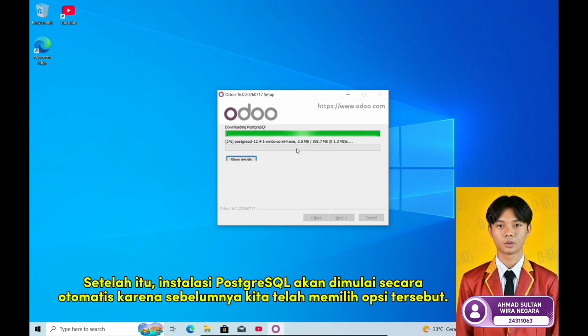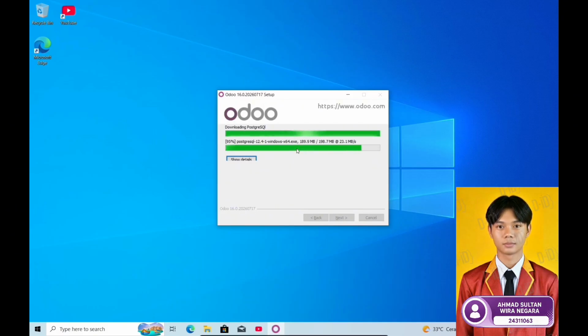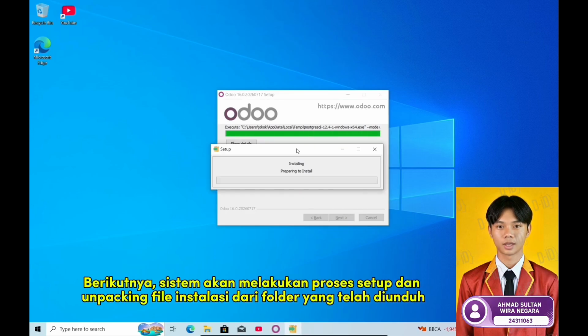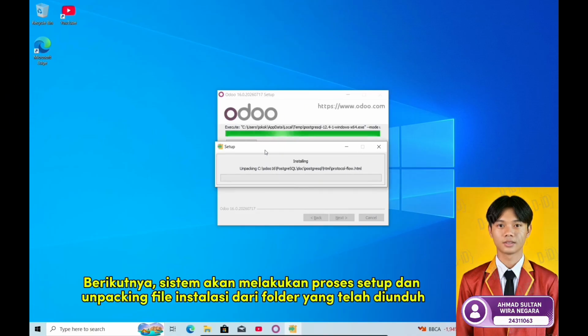After that, the PostgreSQL installation will start automatically since we selected it earlier. The system will then begin the setup and unpacking process for the downloaded installation files.